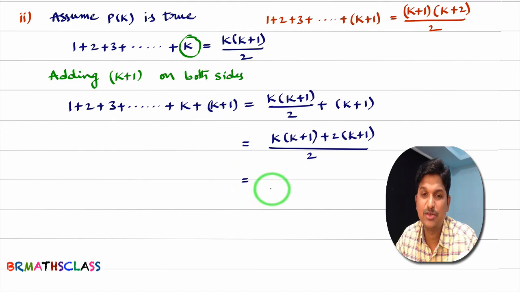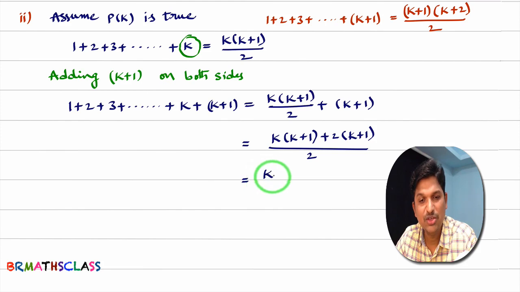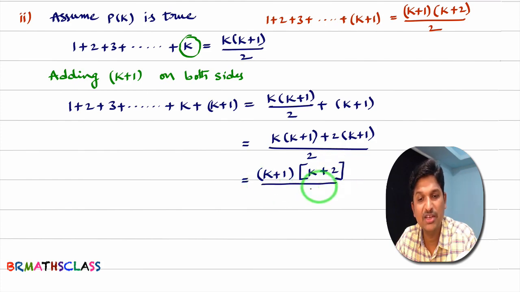Here also there is a small tricky thing. You do not multiply with k. You see, in this term, k plus 1 is there. In this term also k plus 1 is there. You just take k plus 1 common. Now, here what is remaining? Here k is remaining. Here what is remaining? Here 2 is remaining. Correct? Whole divided by 2. Right?